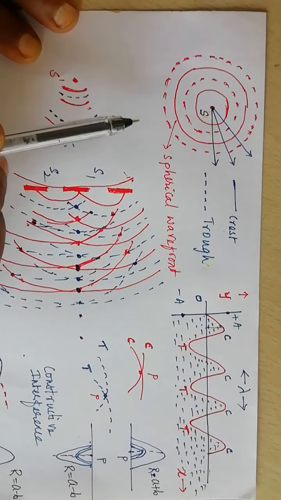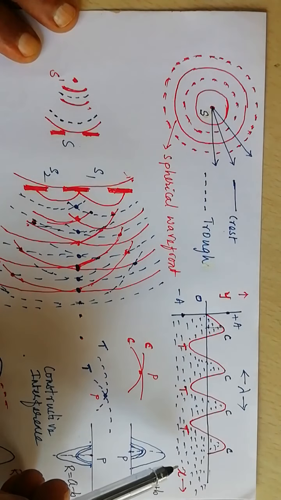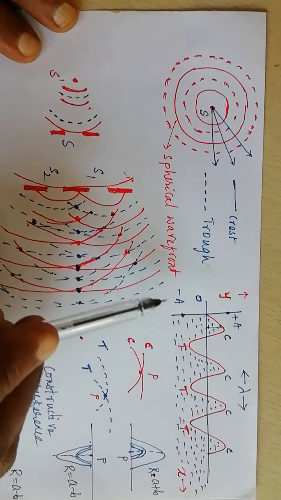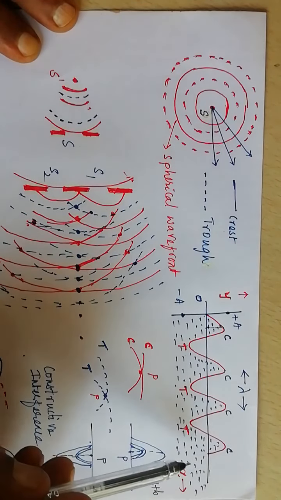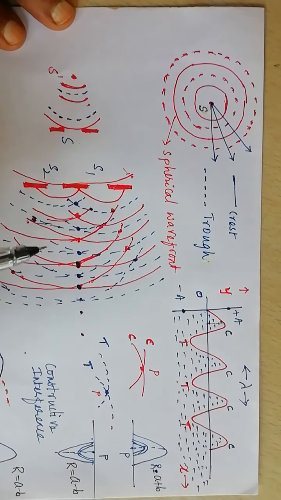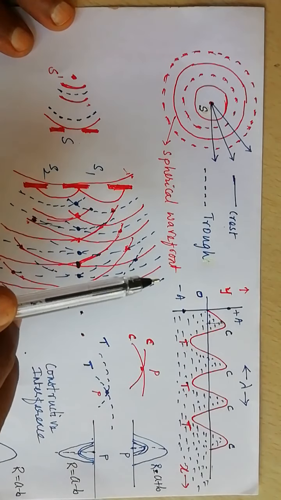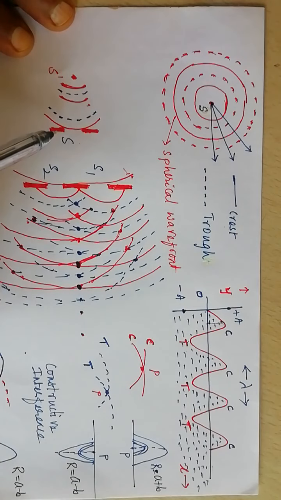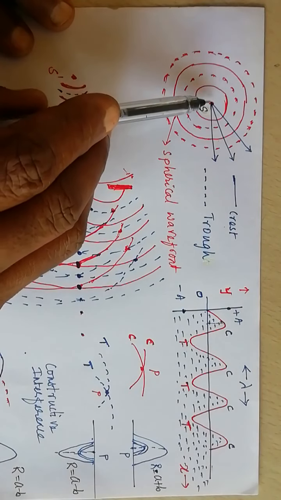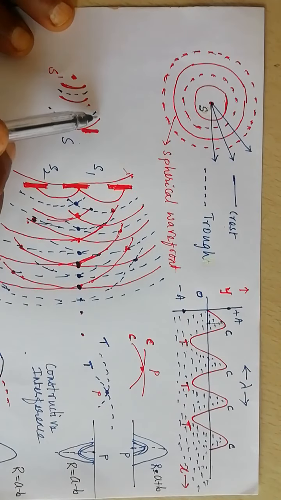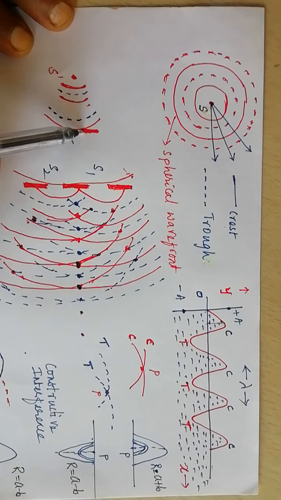If you place a paper boat at a distant point, after some time the paper boat is set into oscillation. In other words, the wave carries both momentum and energy and hence the paper boat starts oscillating. Suppose you place two sticks just in front of the point source, then the wavefront gets transmitted through the gap between the two sticks.